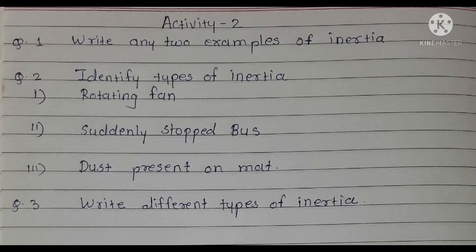Okay, the types of inertia are positive, negative and zero. So in that case you have to distinguish these examples. Write the different types of inertia, that is positive inertia, negative inertia and zero inertia. In our regular video we discussed these types of inertia. You have to see this video for reference and write the answer to this question.